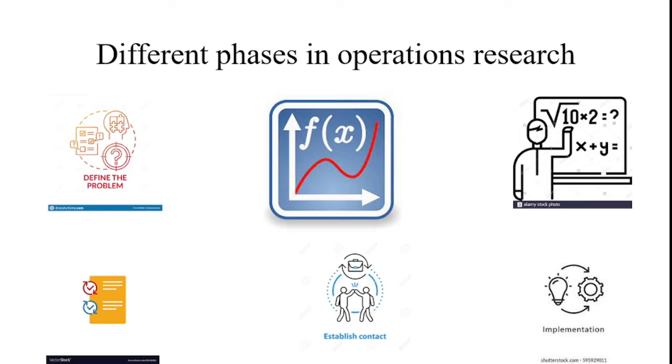And then different phases are available in operations research. It has six different phases. In that, the first phase is always to define the problem. After that, we should construct the mathematical model, and then solve the constructed mathematical model. After that, testing the developed model, then establishing the solution. After that, we can implement the developed solution in the applications. So these are all the phases available in the operations research concept.